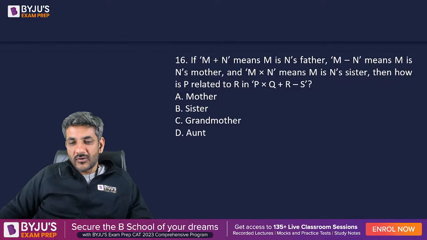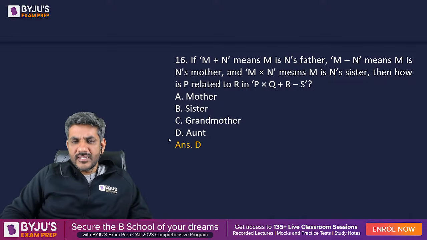Tushar Verma got D. Shilpa got D. Sonal got D. Sahil got D. Innocent. सबका D आ रहा है. Looks like D is the right answer.